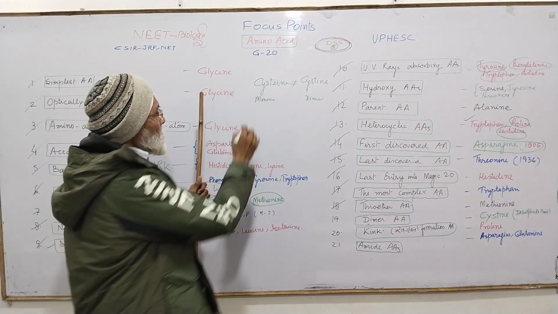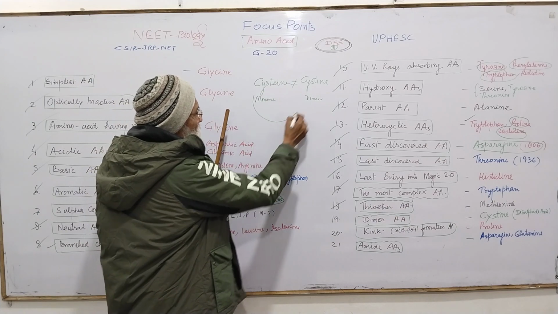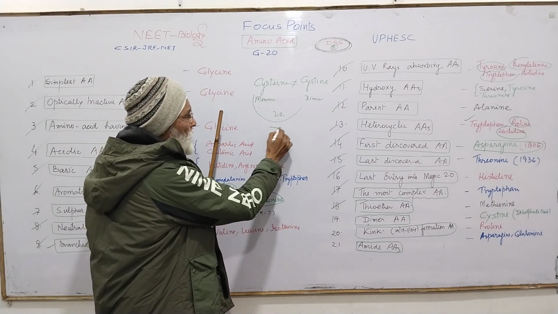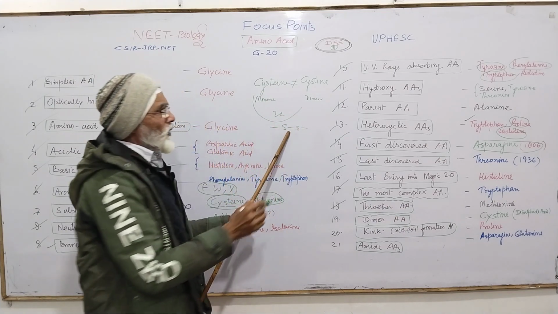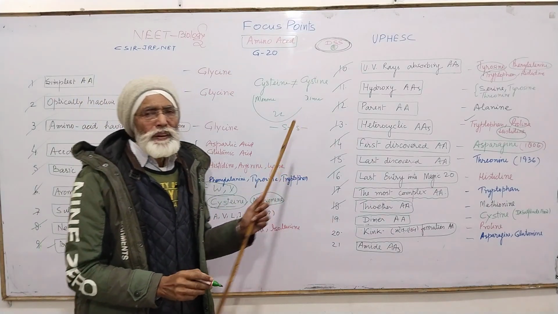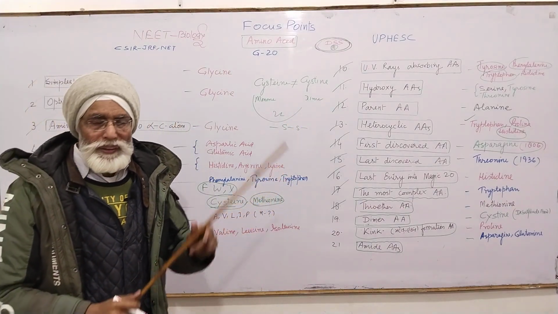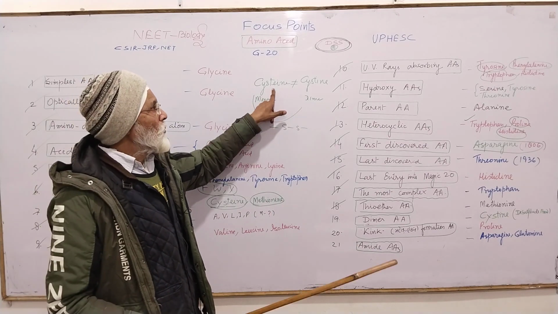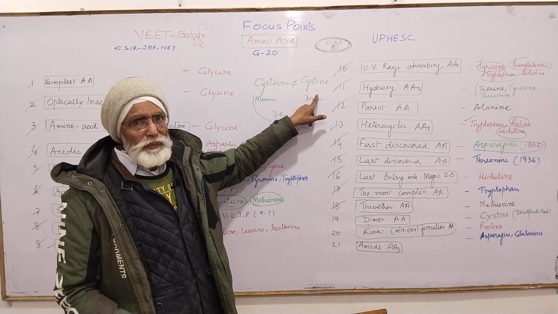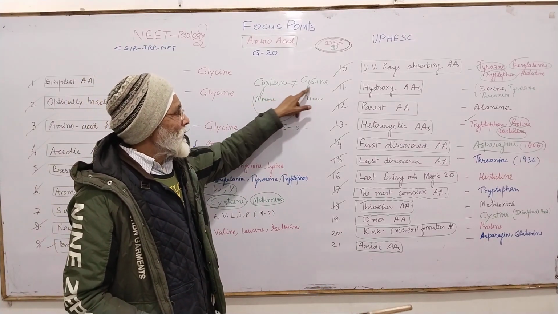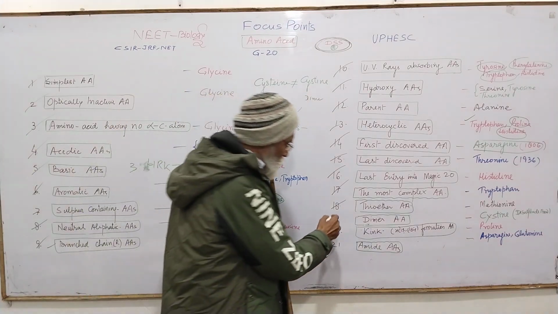Okay, 2 cysteine molecules, by forming a disulfide bond, we get another amino acid dimer, that is cystine. So this is the difference. Cysteine is a monomer while cystine is a dimer. This is the difference between cysteine and cystine. So this question is already going to you, dimer.